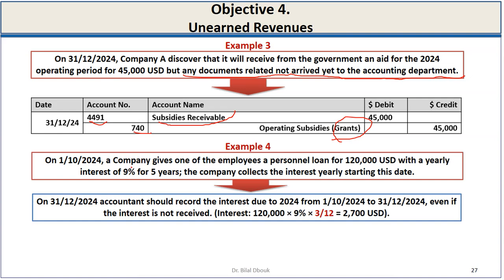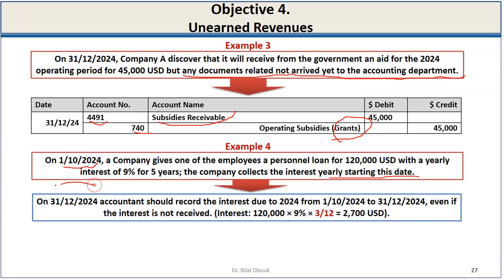Another example: on 1/10/2024, a company gives one of its employees a personal loan of $120,000 with yearly interest of 9% for 5 years. The company collects the interest yearly starting from 1/10/2024.